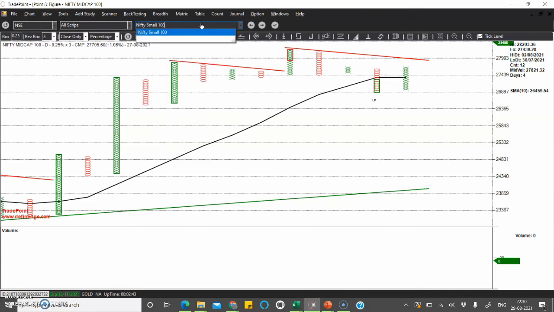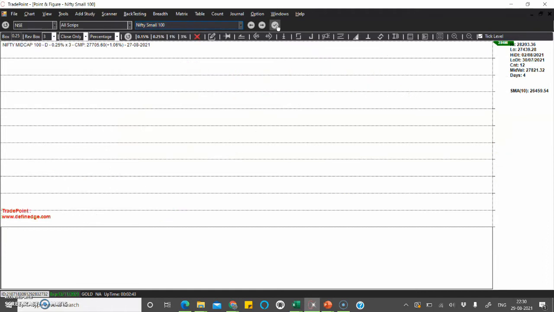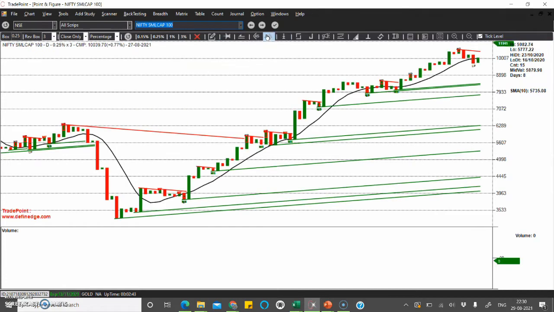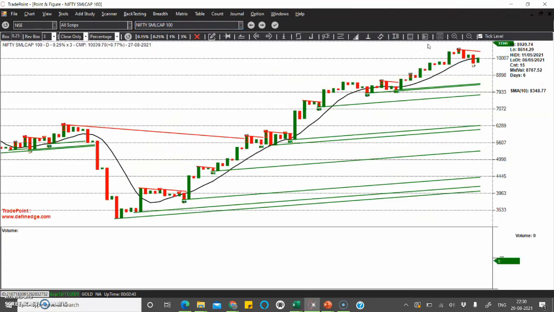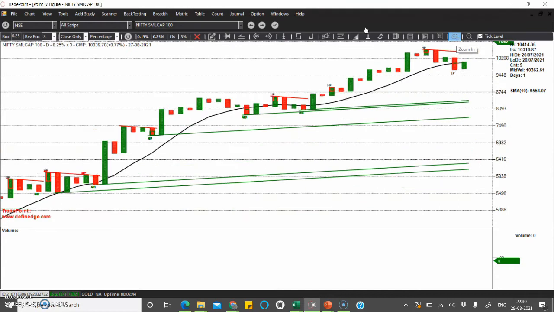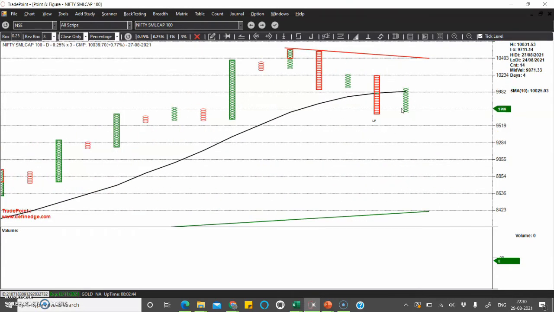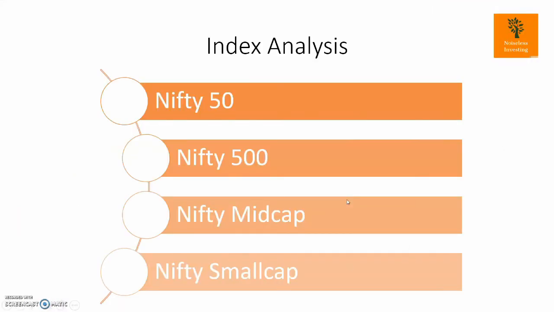Nifty small cap 100 also, we saw last week that it was under pressure. So we'll again analyze that to find out what is happening in Nifty small cap. In 3% and 1% box size, it corrected, and again it is going up. In 0.25 box size, you see again a low pole has formed there. This column is new. This was not there. So we have to see how much more it can go, and this resistance is there. We have to see whether it is able to cover this resistance or not. So this is it from the index analysis.